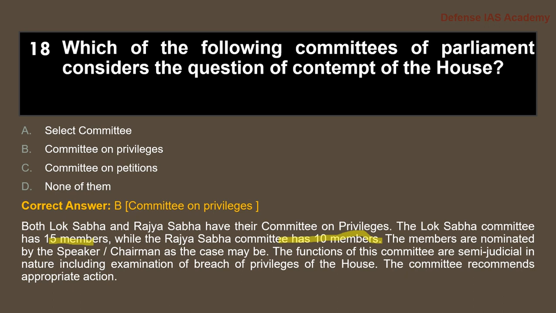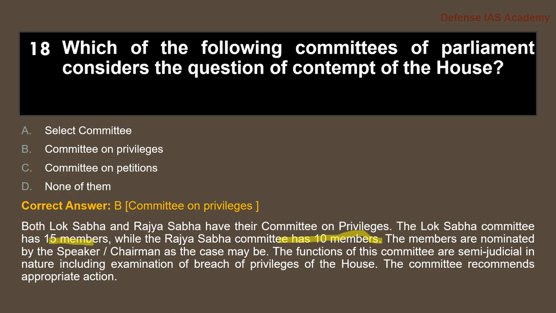The members are nominated by the Speaker or Chairman, as the case may be. The functions of the committee are semi-judicial in nature, including examination of breach of privileges of the House. The committee recommends appropriate action.